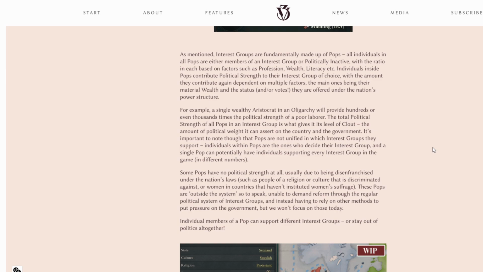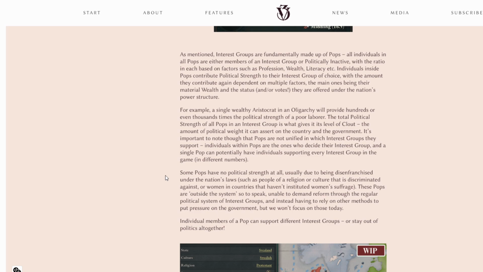It's important to note, though, that pops are not unified in which interest groups they support. Individuals within pops are the ones who decide their interest group, and a single pop can potentially have individuals supporting every interest group in the game in different numbers. Now, again, pop is not an individual. It's a portion of population. So there are individuals within a pop group. That makes sense.